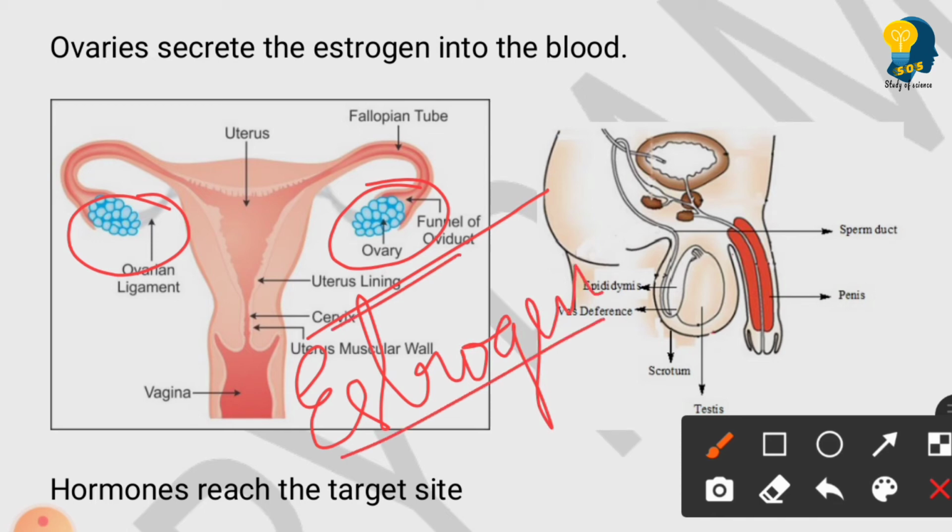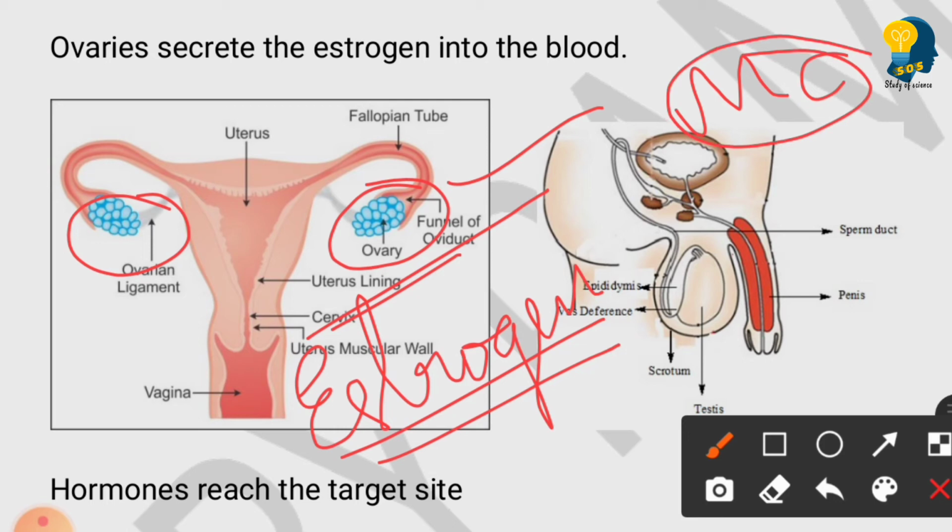it helps in the enlargement of the breast. And it also causes the development of hair in the genital area and under the armpits. And when this estrogen is secreted by the ovaries, the menstrual cycle starts. I'm writing in short form, so MC stands for menstrual cycle. All these changes take place when the estrogen starts secreting from the ovaries.